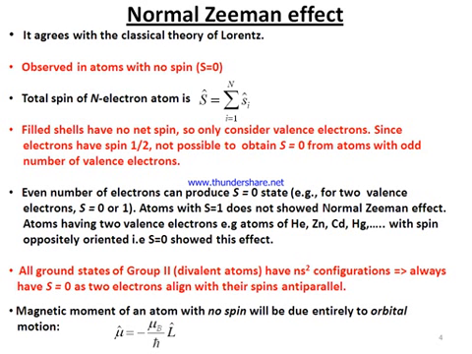The fourth point is a very important point again. Now we know that filled shells have no net spin, so only valence electrons will give the spin. We know that the spin of an electron is half, and it is not possible to obtain S equal to 0 from an atom with an odd number of valence electrons. This is a very important point.